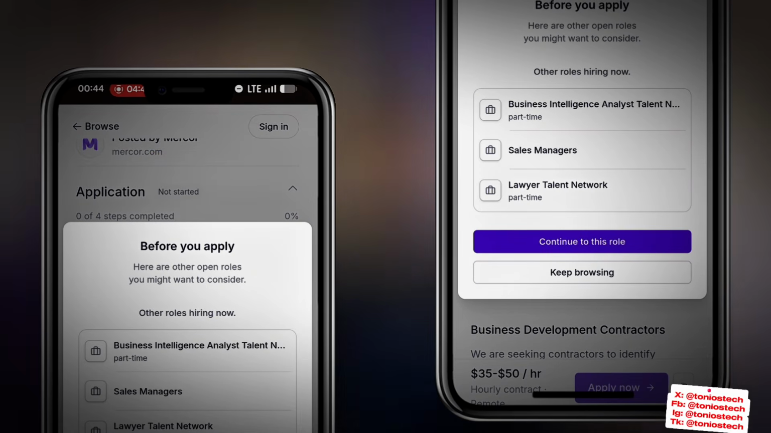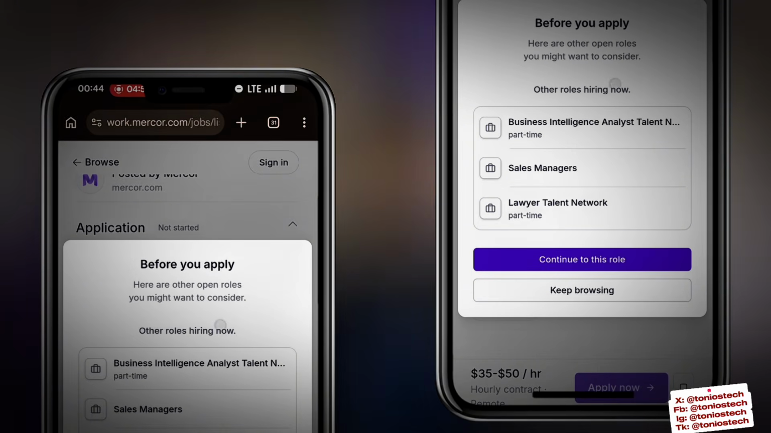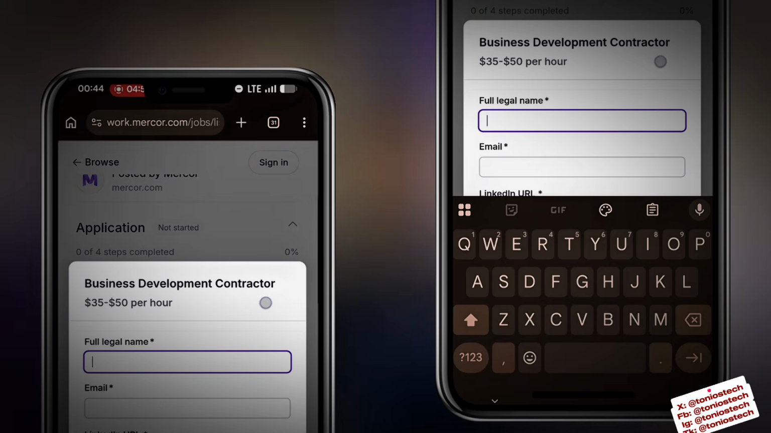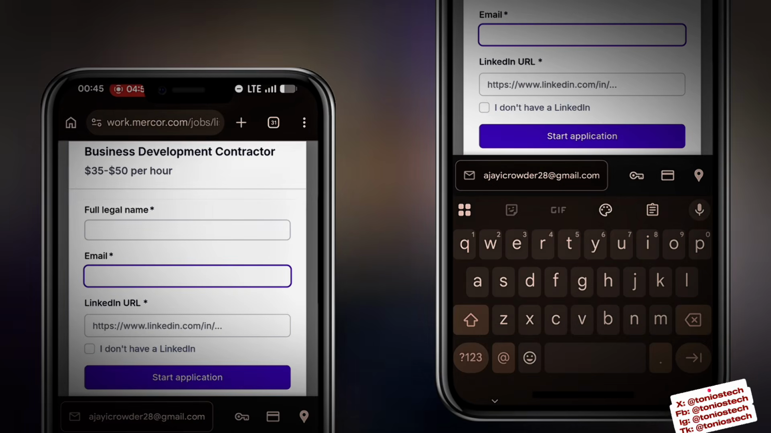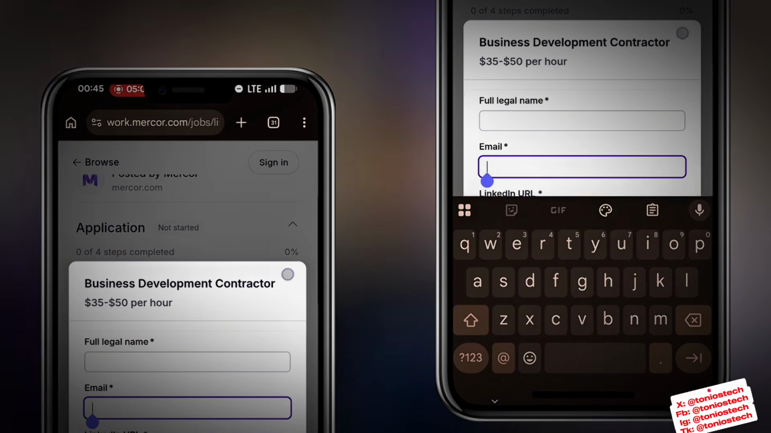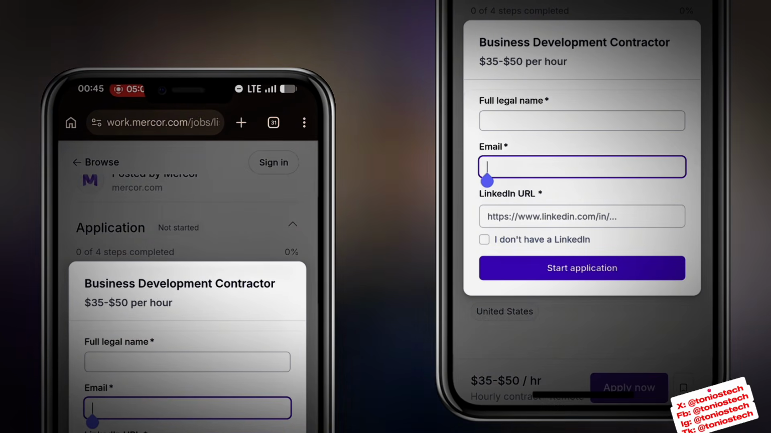One thing you will be needing is a CV. But make sure you read through this. What they need is somebody that is a business intelligence analyst, sales manager, blah, blah, blah. If you continue, you would have to fill in your name, your details, and then you have to put in your email and your LinkedIn address. And for some of the tasks that are available on this page, you'll be needing a CV.